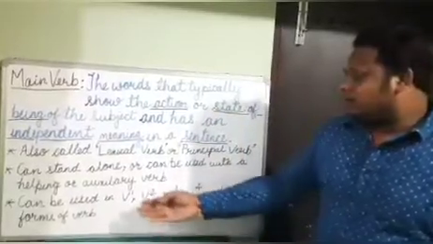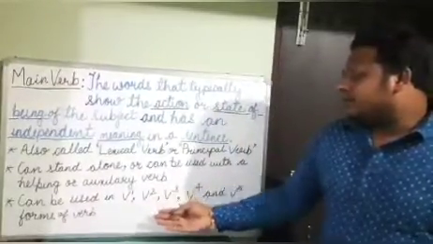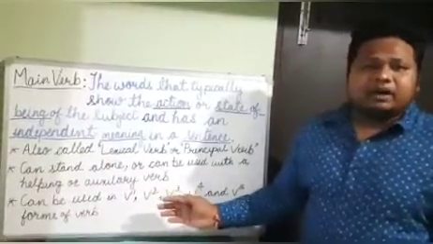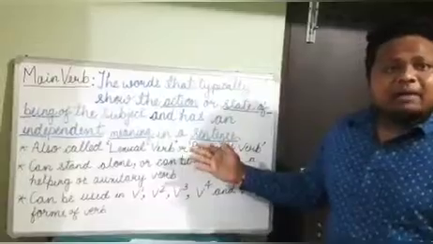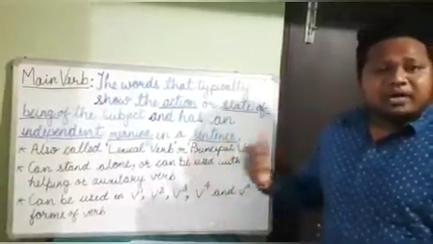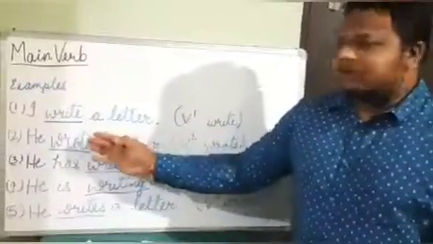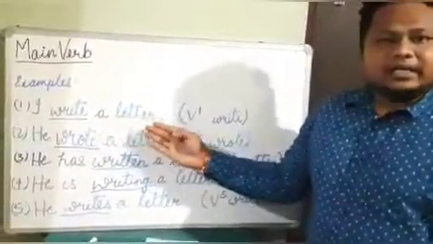Can be used in V1, V2, V3, V4 and V5 form of verb. Now we will understand about the main verbs more deeply with the help of some examples. Example 1. I write a letter.